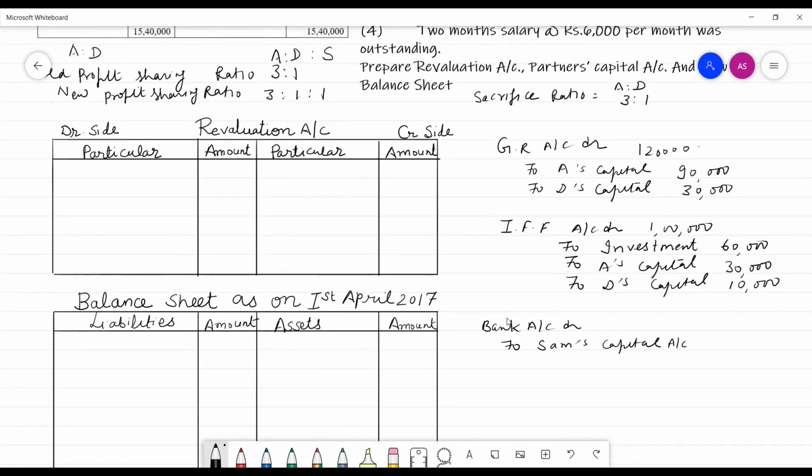The amount is 3,03,000, to premium for goodwill, that is 80,000. And the bank account would be debited with 3,83,000. Okay.